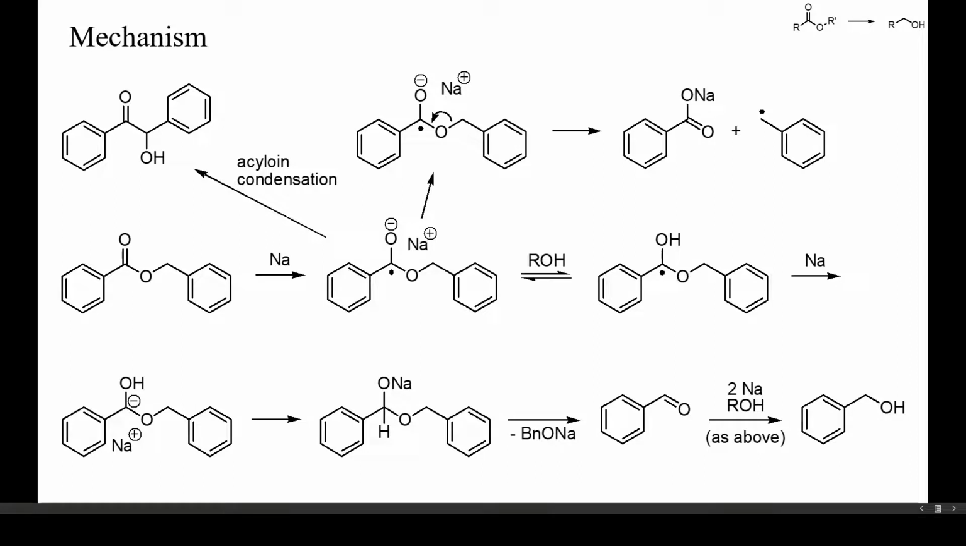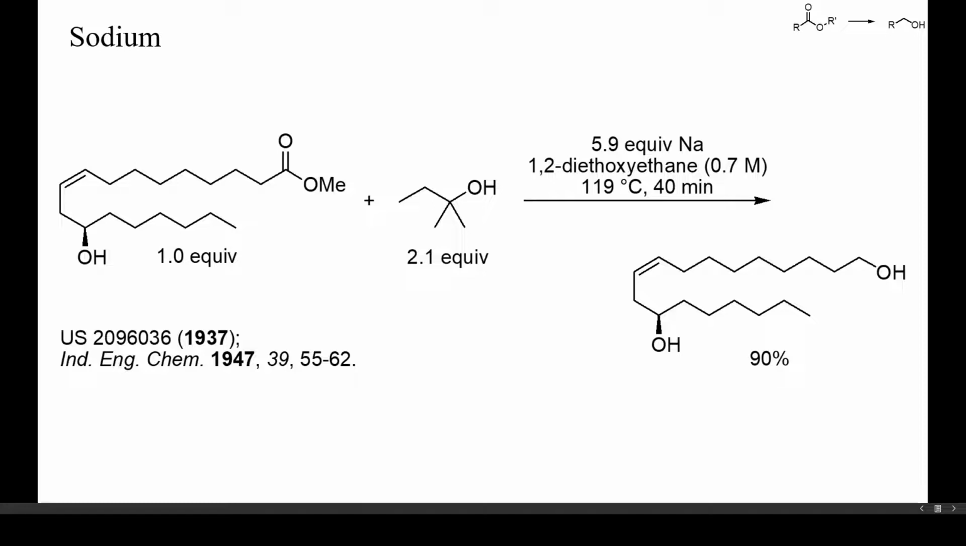A further potential side reaction is a fragmentation of the initially formed radical anion into a carboxylate salt and an alkyl radical. In the case of benzyl esters, this can become an important side reaction, but with methyl esters and at low temperature, this reaction pathway is not critical. Let's now check some specific examples.